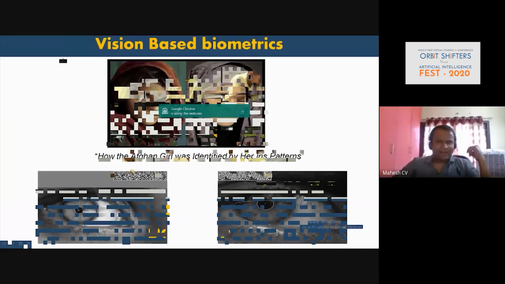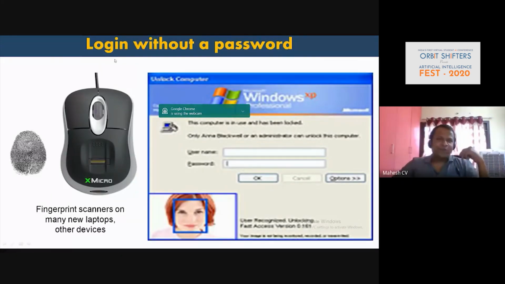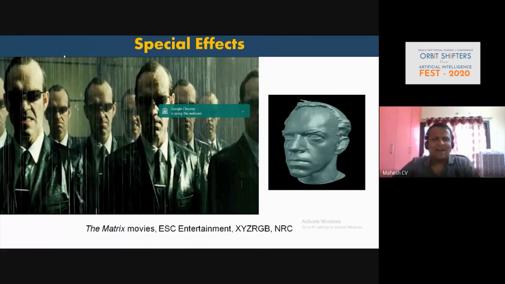And this is a very interesting image if you look at it. This is the image where at the age of 12 years, this girl was like this, and at 32, this is the actual image. See here. So this is what they call biometrics, where you can even evaluate and understand the age of the person. Nowadays, without using a password, with the use of face, we log into our laptops or even a mobile. So that's again computer vision, a very normal task.